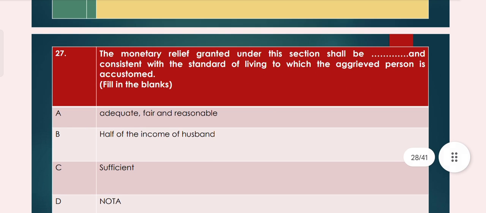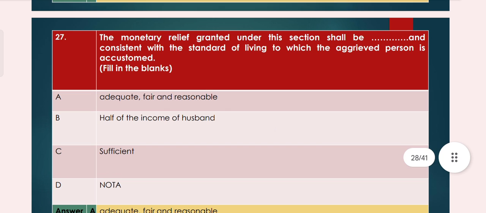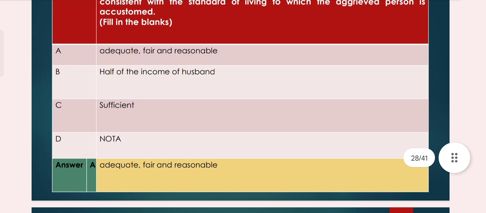Question number 27. The monetary relief granted under this section shall be dash and consistent with the standard of living to which the aggrieved person is accustomed. Option A adequate, fair and reasonable. Option B half of the income of husband. Option C sufficient. Option D nota. So option A, adequate, fair and reasonable, is the right answer.